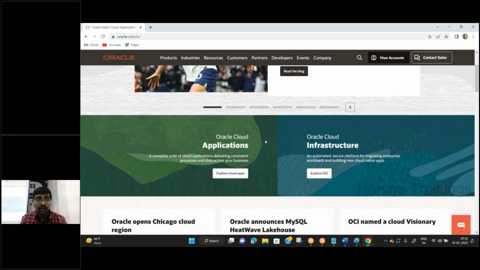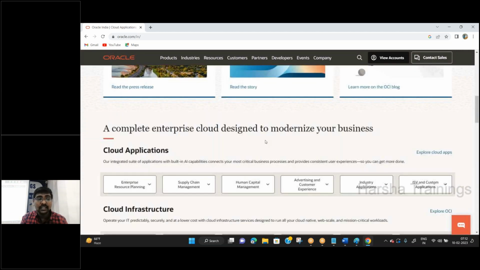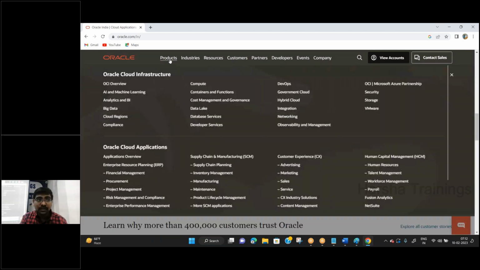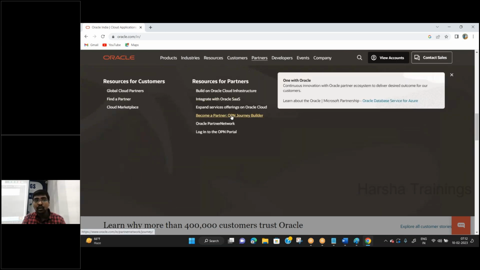Under this Oracle site, what do you need to select? You need to select Java. Suppose, observe, if you click on this one, it displays different products supported by Oracle: industries, resources, customers, partners. So it looks somewhat difficult.